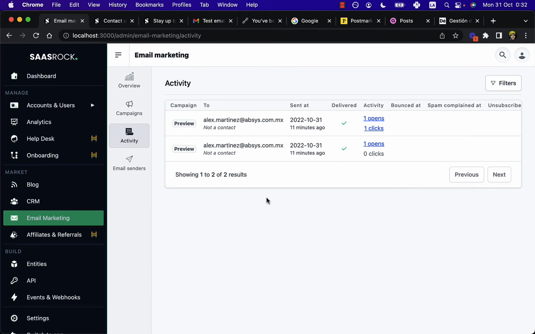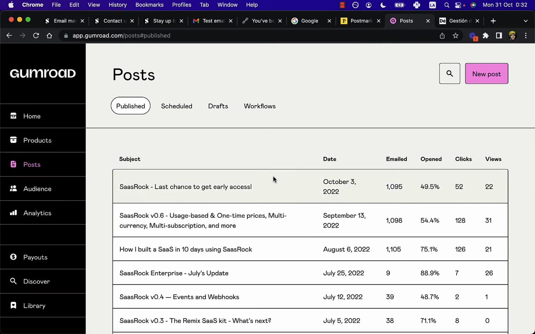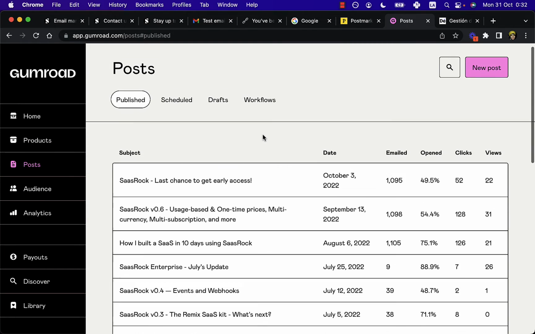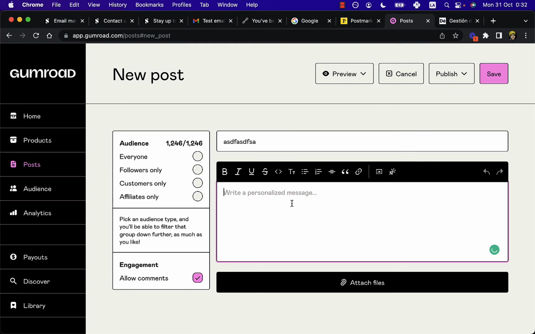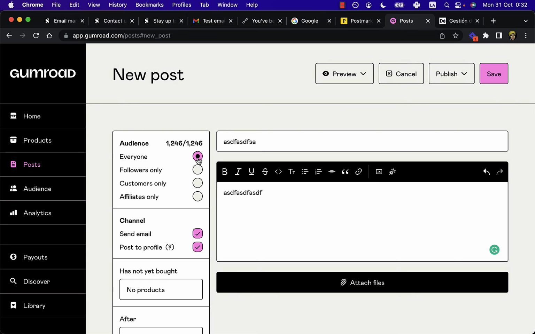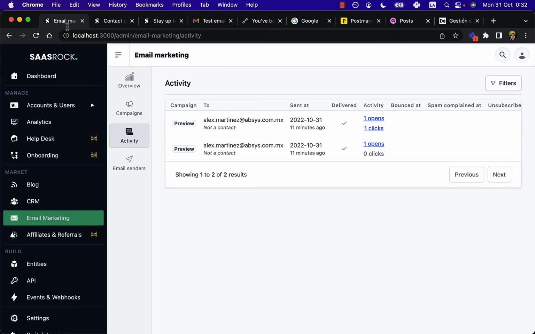This is because I'm trying to migrate from Gumroad. So instead of making posts here, like this, where I say a title and a body and sending to a specific audience, I want to start sending my campaigns on SaasRock for SaasRock. You know what I mean? Like using my tool to build my tool. So I learn what a SaaS truly needs.